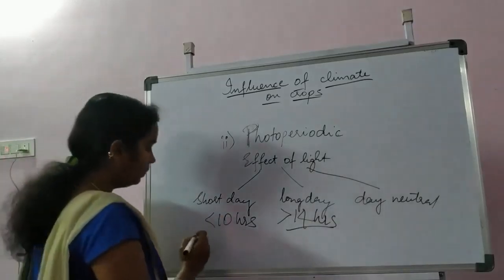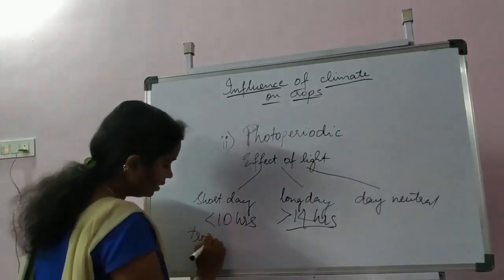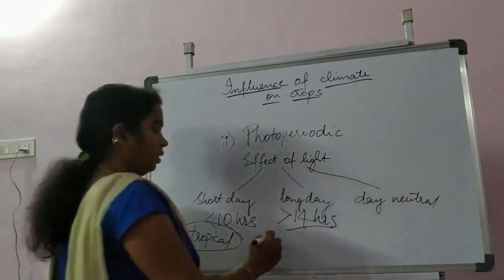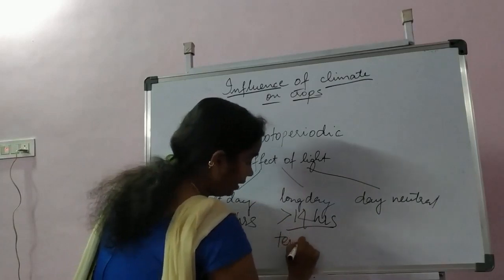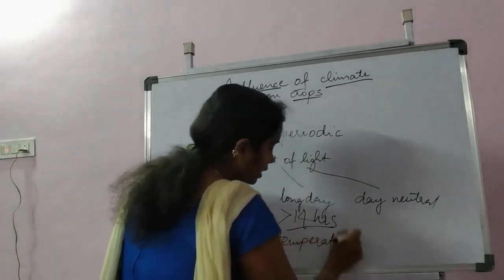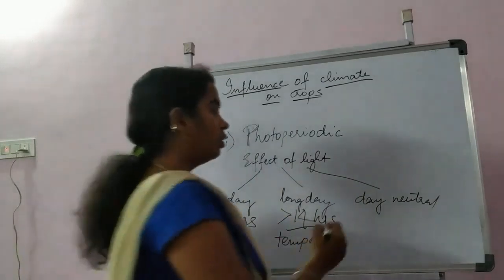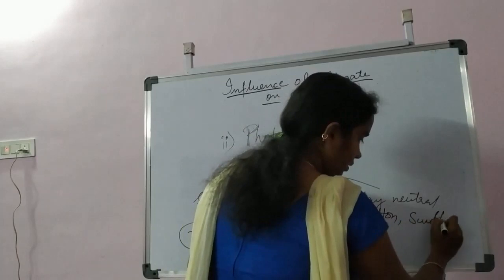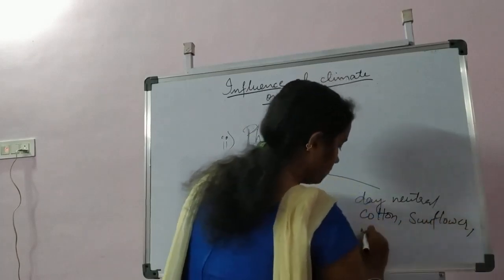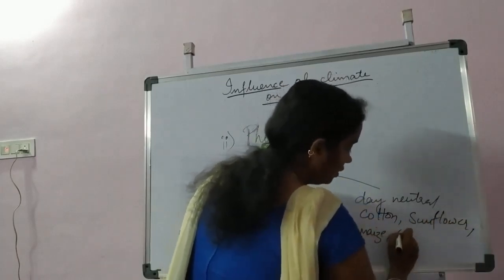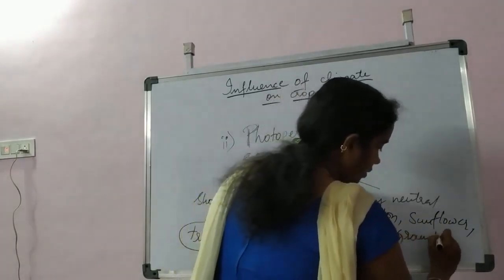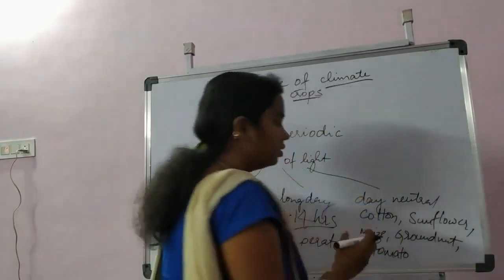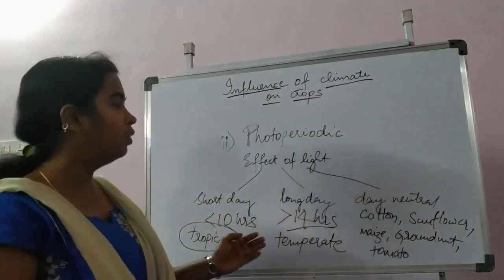So under short day plants, most of the tropical crops come under short day plants, and for long day plants, temperate crops or rabi season crops come under long day. And for day neutral plants, examples are cotton, sunflower, maize, groundnut, tomato. So these are some important examples for day neutral plants.